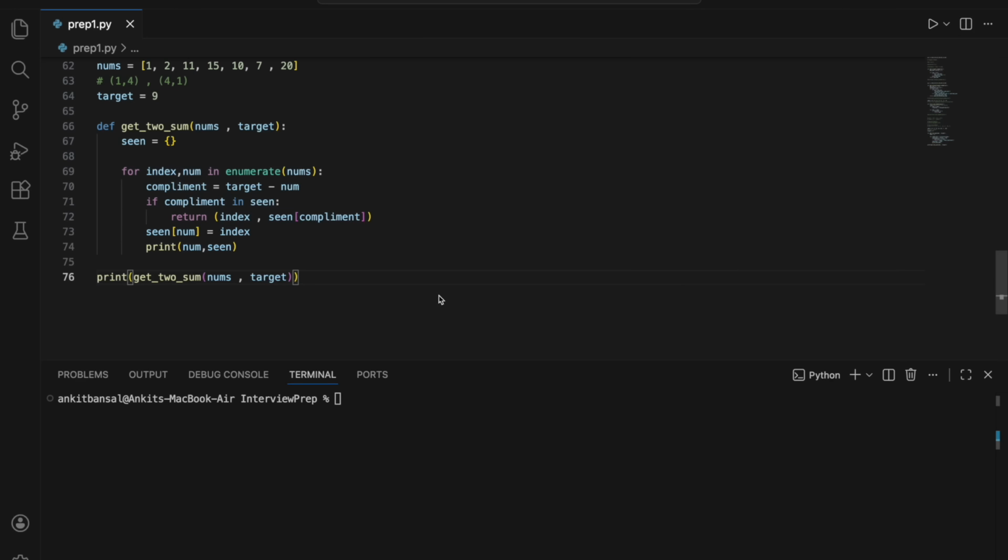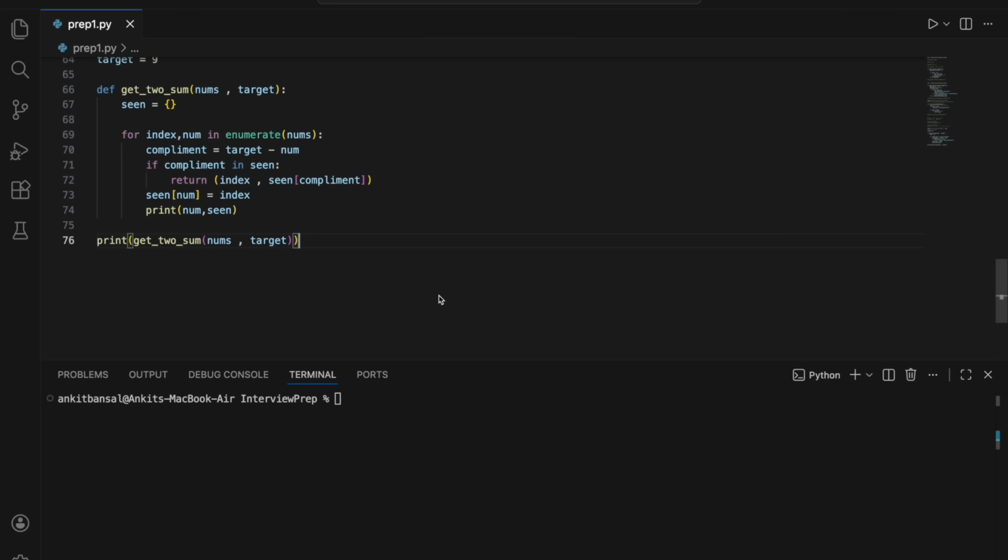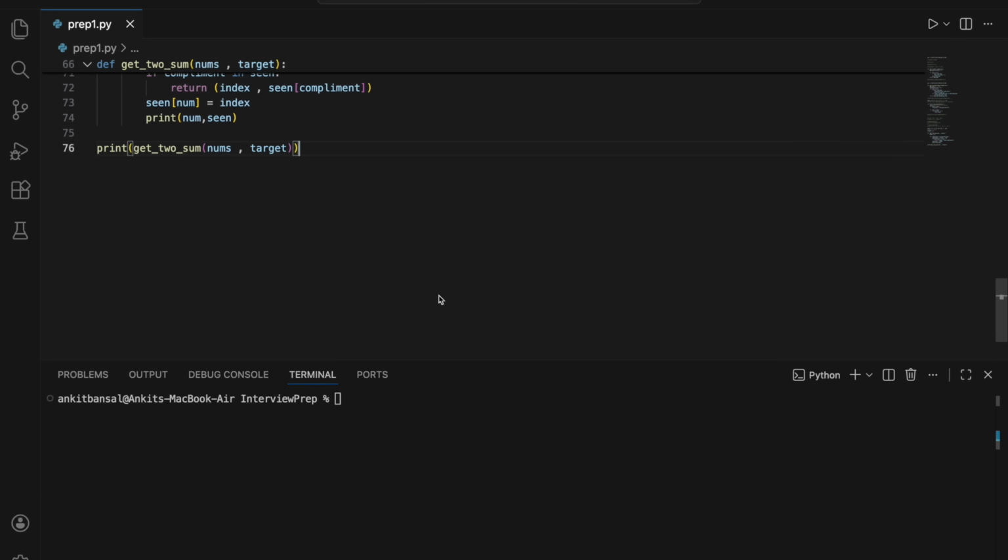And in this question, we will introduce a new data structure, which is set. And I will talk about set. Right? So the next question is, let's say you have a list. Right? Let me comment it. So you have a list. Let's say this is your list. And you want to find all the elements which are duplicate. So what it should return? It should return all the elements.